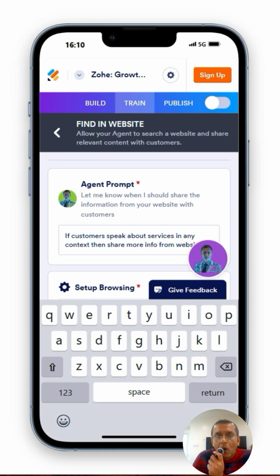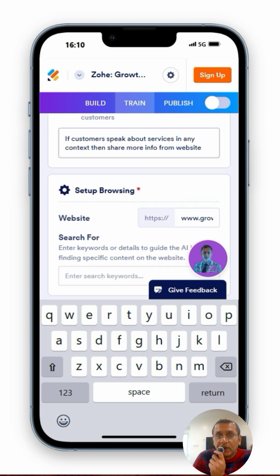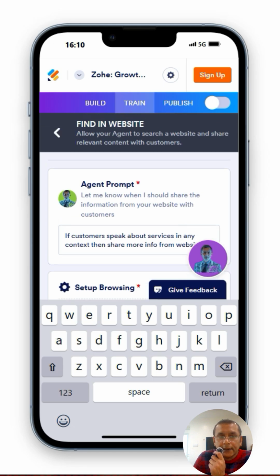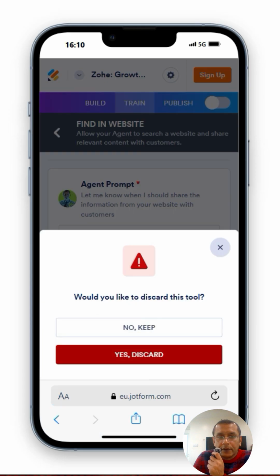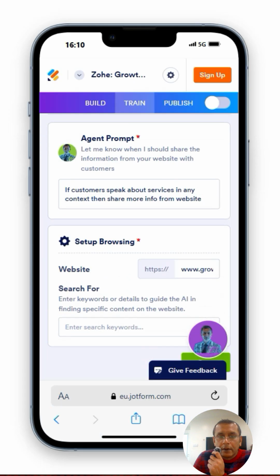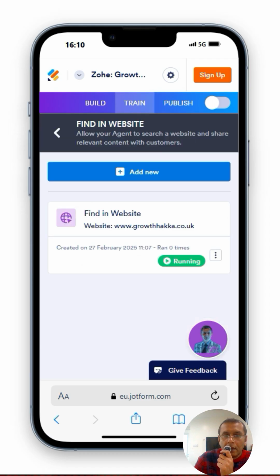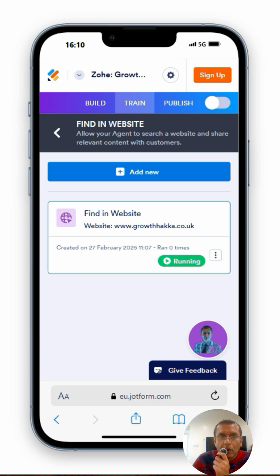So here I'm adding more ability, or tool, so that it can search my website. I've given it a prompt: if customers speak about services in any context, share more info from the website. And that's that. Oops, no, don't discard. How do I save this? Oh, there it is. Please complete the required field. Services. Okay, so I've added more ability there.